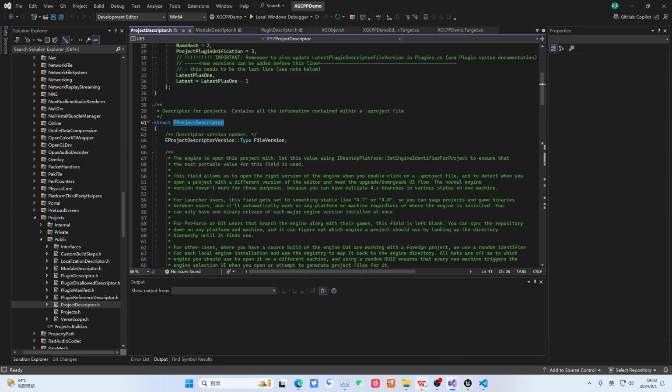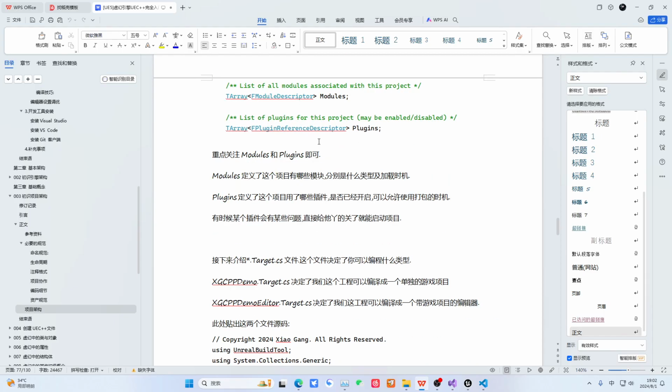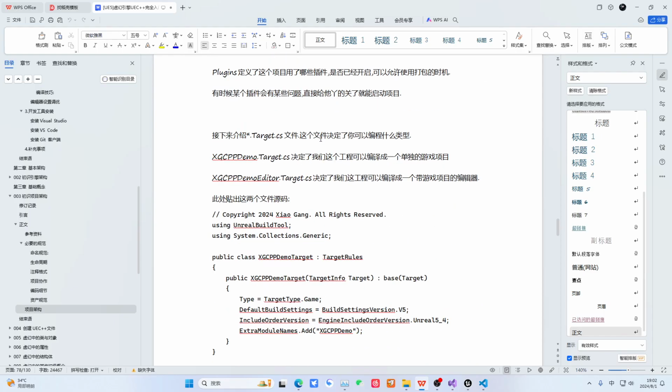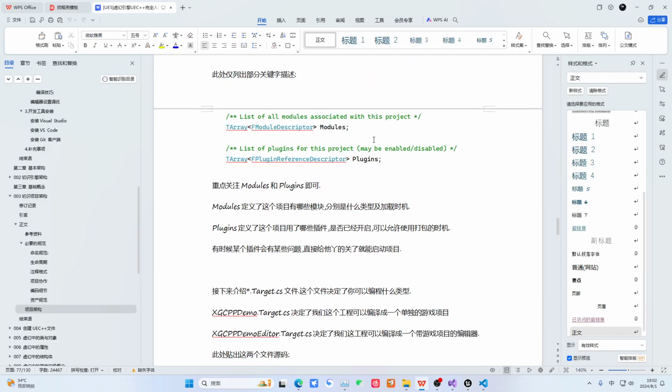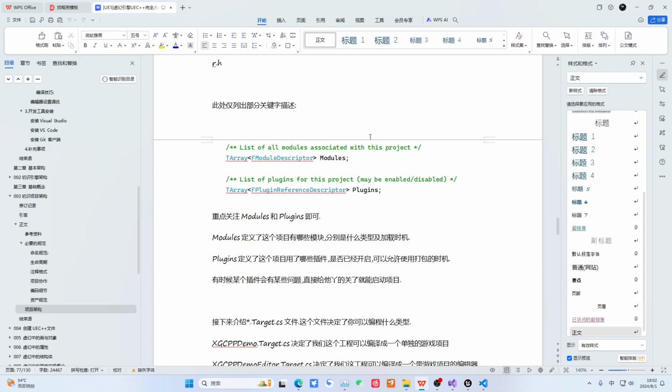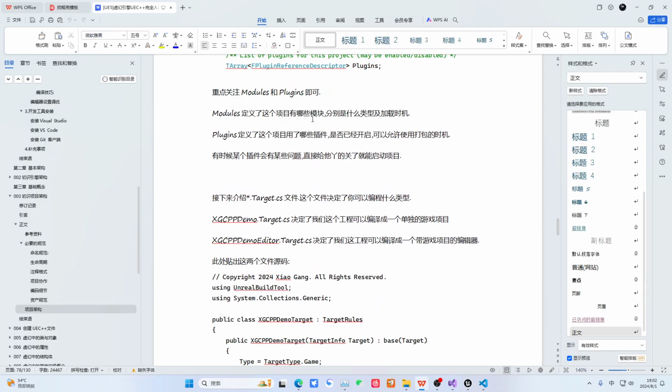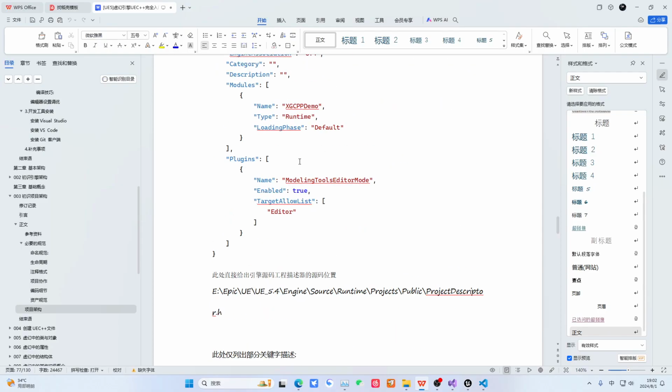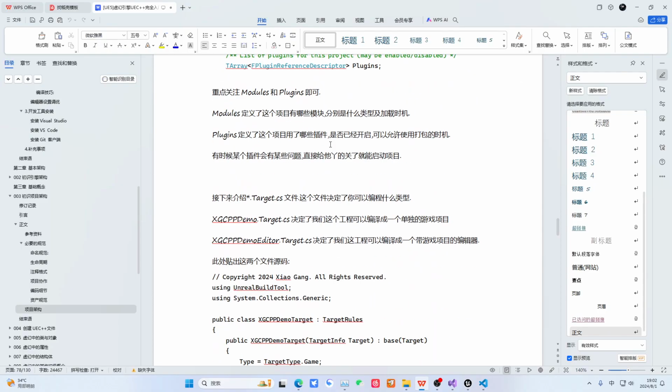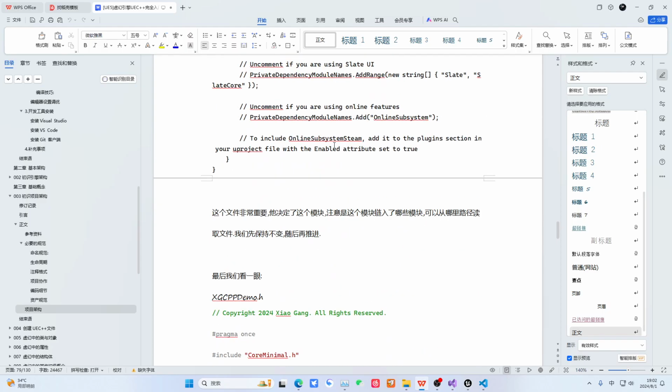Okay, then let's continue looking below. Then let's mainly look at this. Here it talks about this again. Here it talks about module plugins. Let's take a look. Yes. Let's see what else is behind.